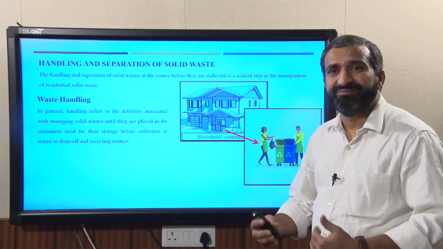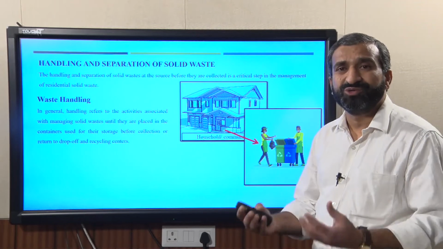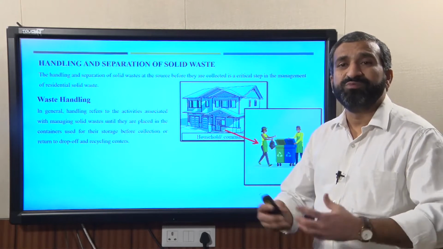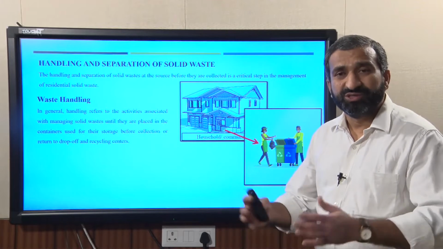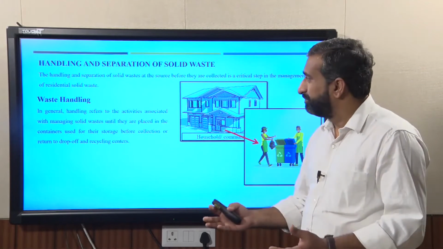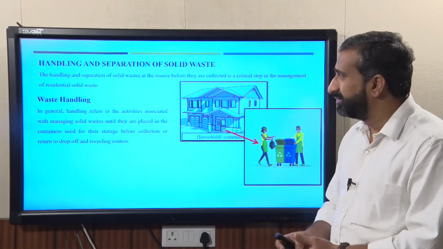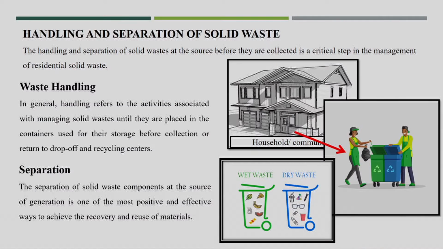Now, I think that becomes very difficult for the house to house collection system, and also for how best we can store the waste in those apartments. That we will discuss here, handling and separation. This is also very important, because once waste is coming out from the apartment, handling, storage and separation will be important issues.